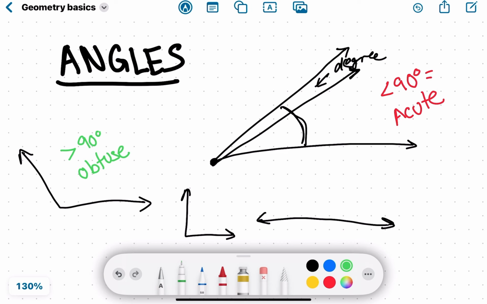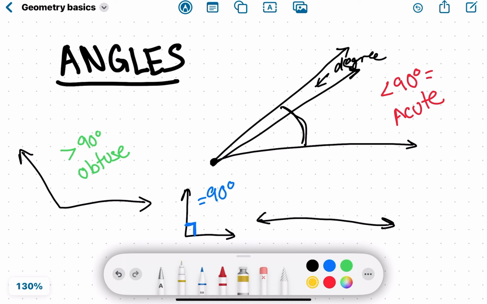Right angle is 90 degrees exactly. They usually are marked with a little box or like a little square, and that's because squares have 4 right angles. So basically, when you'll see it marked with like a little square like that in the corner, it's showing it's 90 degrees because it makes the corner of a square.